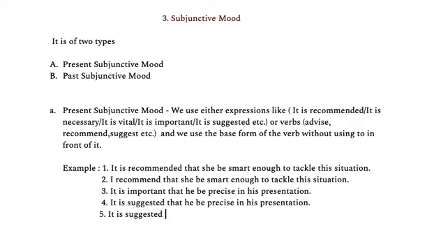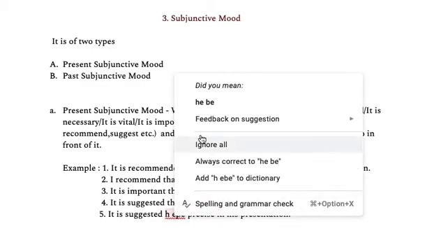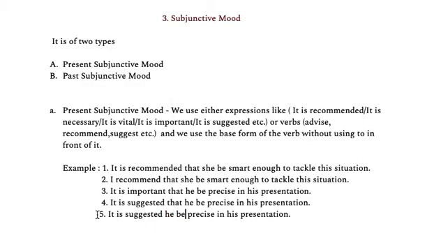We can say it is suggested he be precise in his presentation. So this is how you can use it without adding that to it. It can also be done. So these are called subjunctive mood, and this is the present subjunctive mood form.